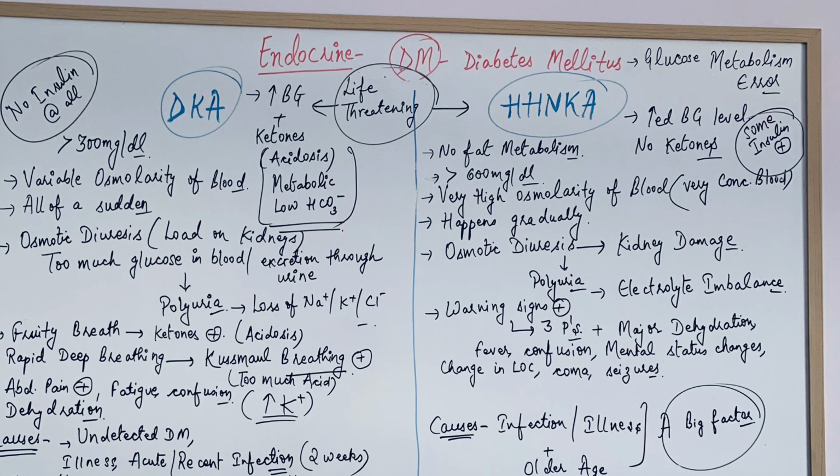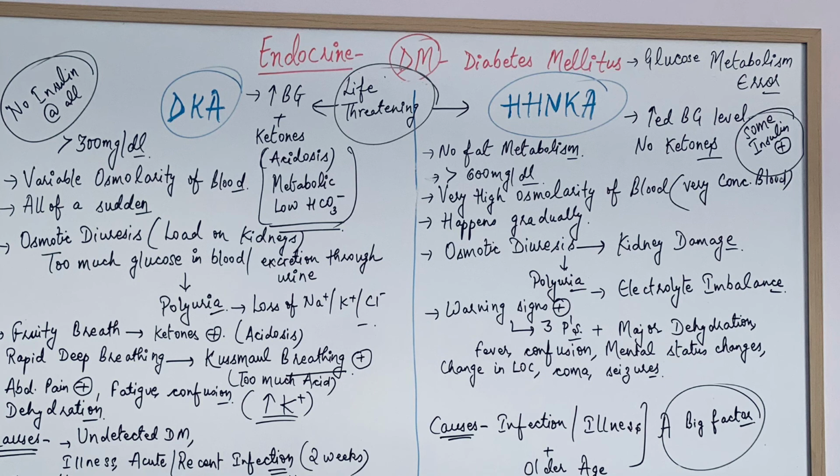Because of increased blood sugar level, it will also affect our kidneys. The kidneys filter the blood to excrete the urine, and kidneys can absorb sugar to some level, but in both DKA and HHNKA there are very high levels of blood sugar, so kidneys can absorb only a certain amount of sugar, and the rest of the sugar the kidneys have to excrete in our urine.